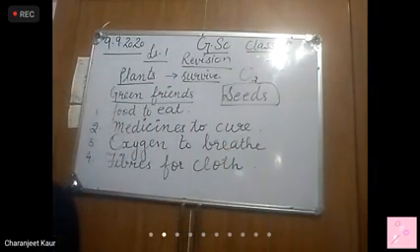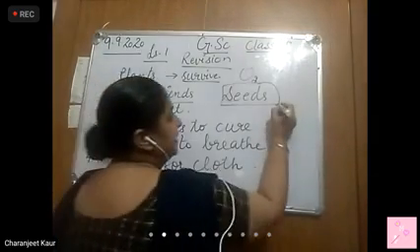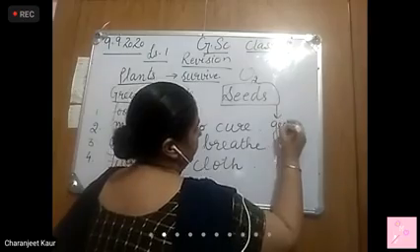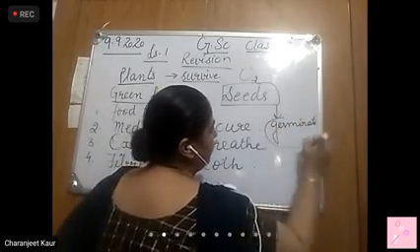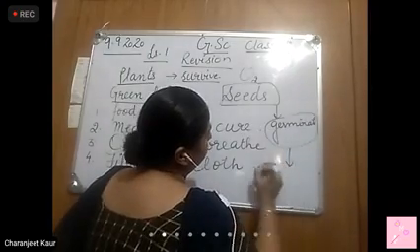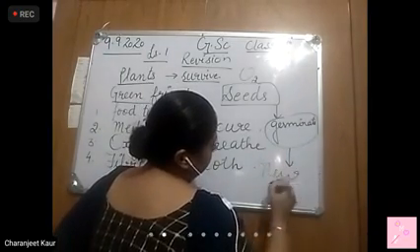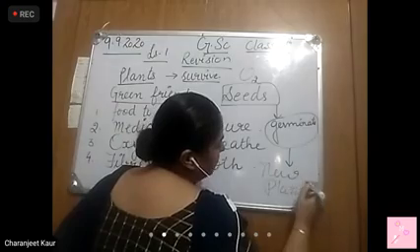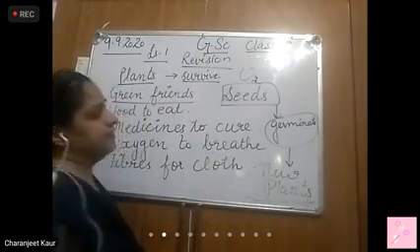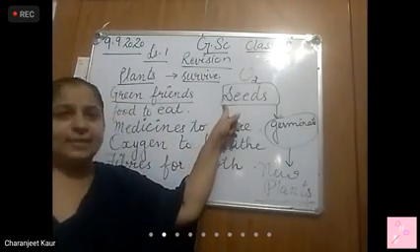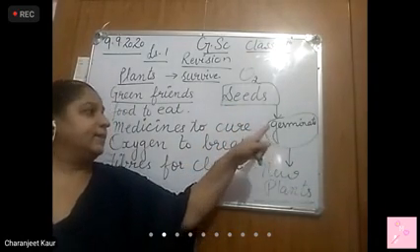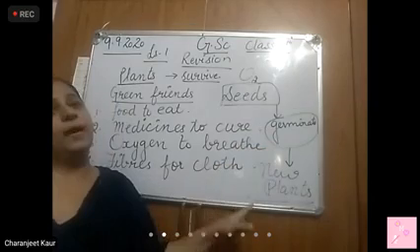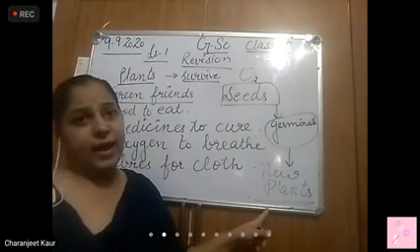These seeds germinate. After germination, they grow into new plants. How are plants produced? They produce seeds, right? These seeds germinate, and after germination, new plants are grown, right?